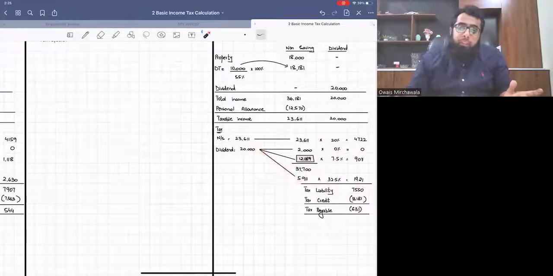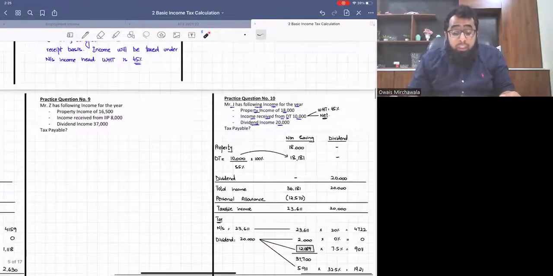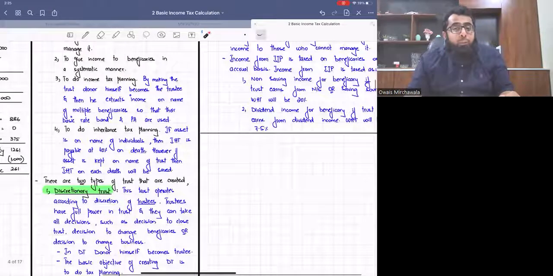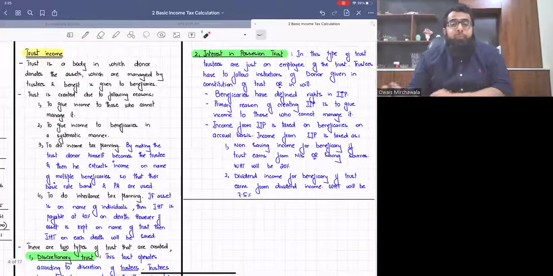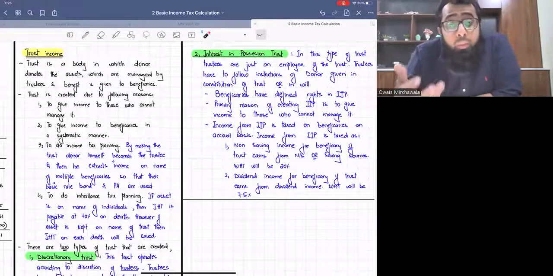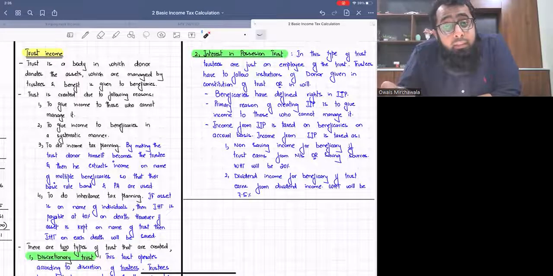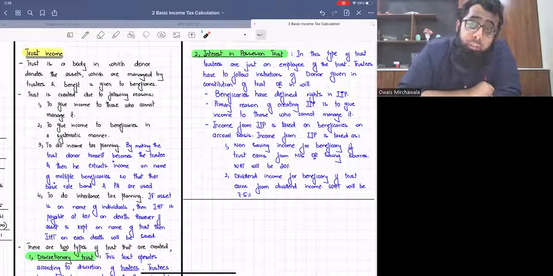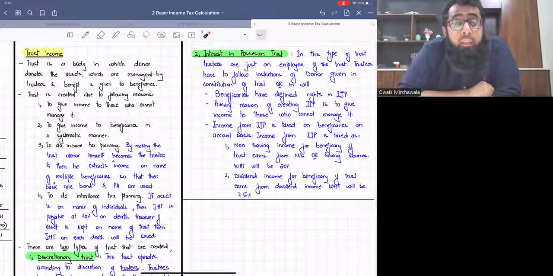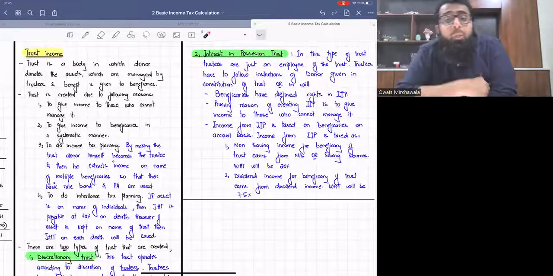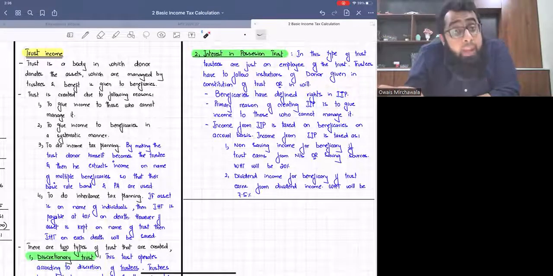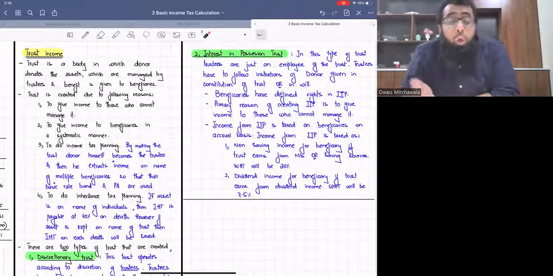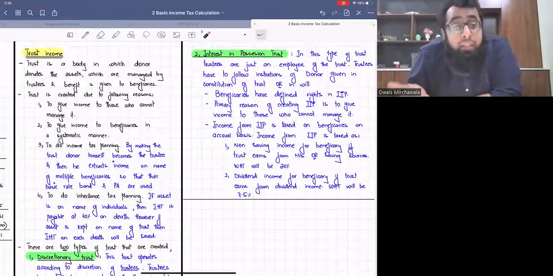So again, I would say it is a simple thing, but you obviously need to remember the theoretical narrative also. What is a trust? It is a body in which the donor gives the asset. Those assets are managed by the trustees for the benefit of the beneficiary. Okay. Why do we create a trust? Because we want to give income to those who cannot manage it. Or maybe we want to give income in a systematic manner.